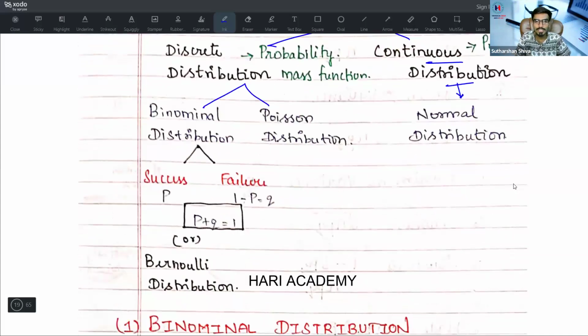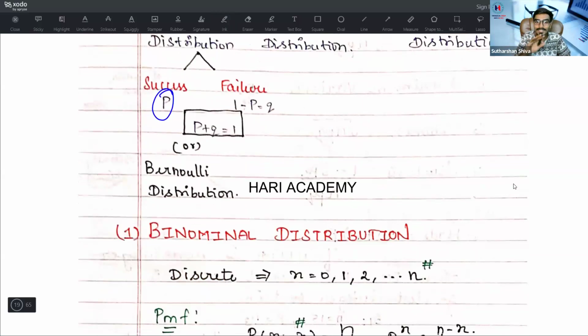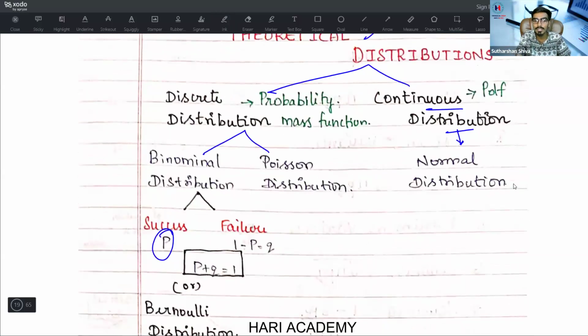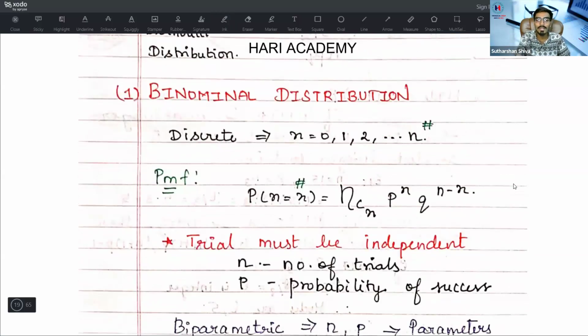Binomial distribution is based on 2 factors, success or failure. What is success? Success is P. What is failure? 1 minus P is equal to Q. That is your failure, so P plus Q is equal to 1. When P and Q are there, this kind of concept is known as Bernoulli's trial, that is Bernoulli's distribution. Now we will see binomial distribution.